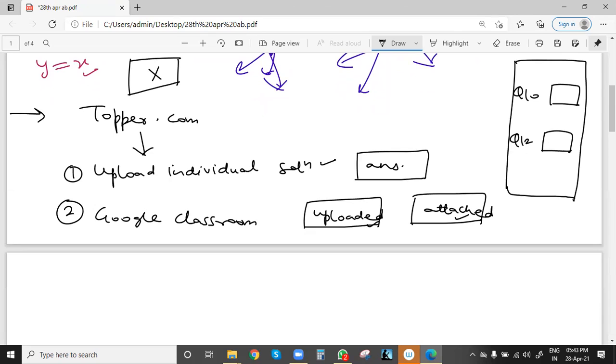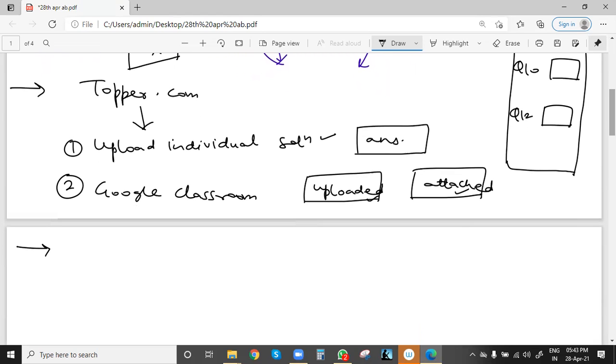Third point: many students don't understand the concepts properly. Yesterday I asked the second batch a question in which the sum of the zeros was given as minus 1/4. In the polynomial test we had both subjective and objective types of questions. So alpha plus beta, the sum of roots, is minus 1/4 and alpha into beta, the product of roots, is 1/4.